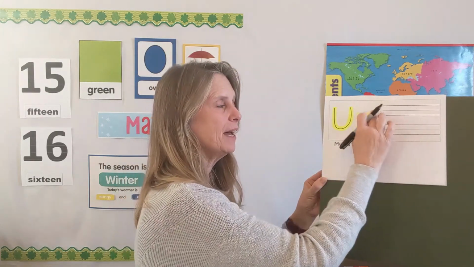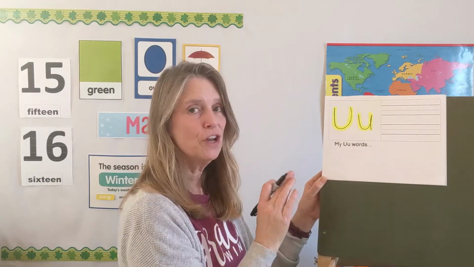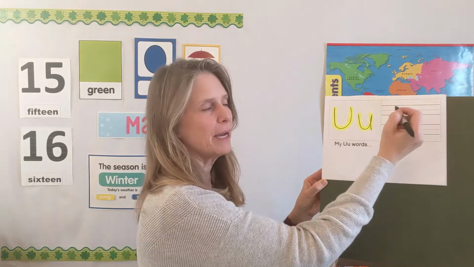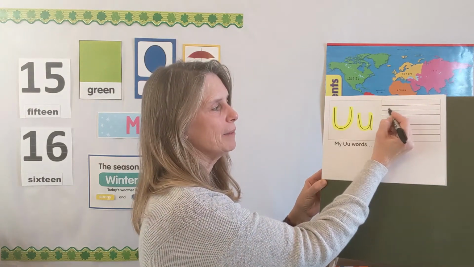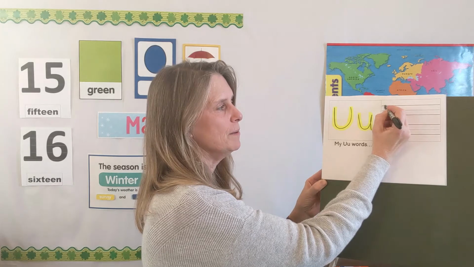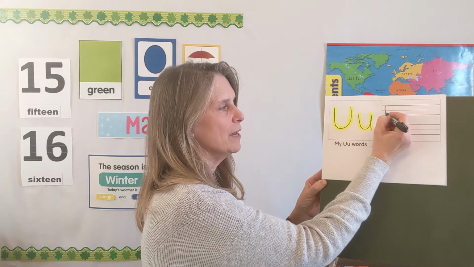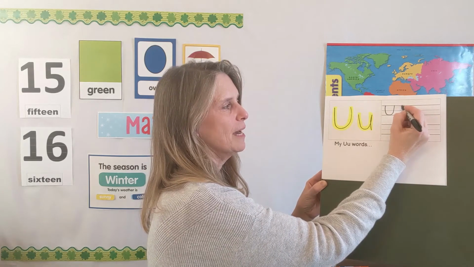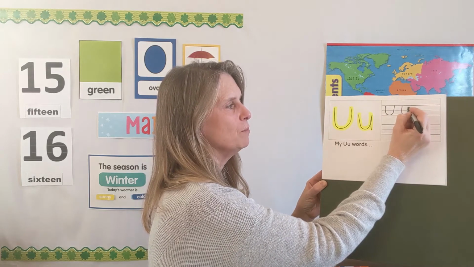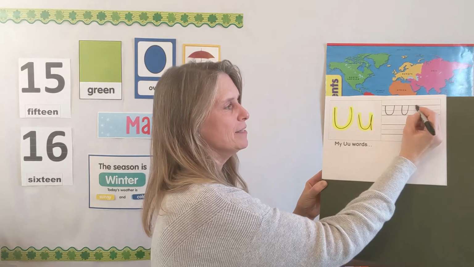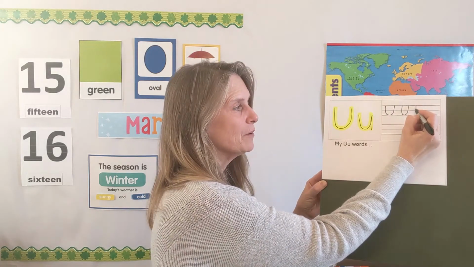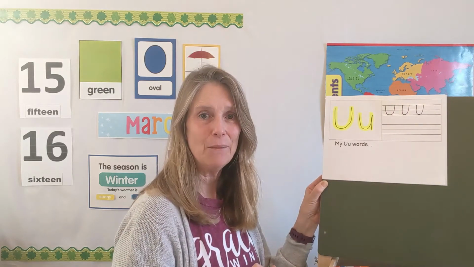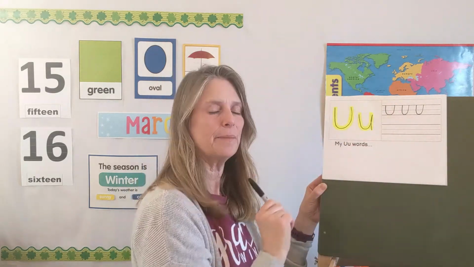On the top set of lines, we're going to practice writing the uppercase u. We're going to start at the top line, and you know how we came down and boinged back up? That's going to happen when we hit the bottom line, not the dotted one in the middle. So we start up here, we come straight down, we hit it, we bounce back up, we boing back up. Let's do that again. Start at the top, come on down, bounce or boing back up. One more time. Start at the top line, come down to the bottom line, and boing back up to the top line. And now I have 1, 2, 3 uppercase U's.